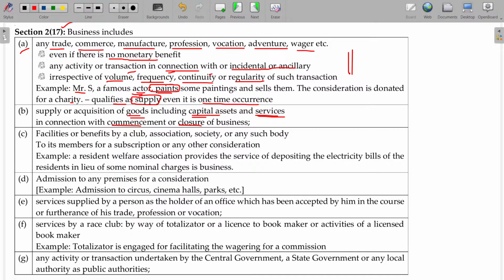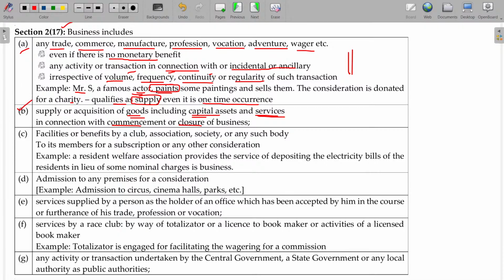So it is not only buying the goods for sale. It's related to your business setup, whatever the things you do, also be part of business. First one is buying and selling. Second one is while commencement as well as closure, whatever the things you purchase and sell will also be goods.